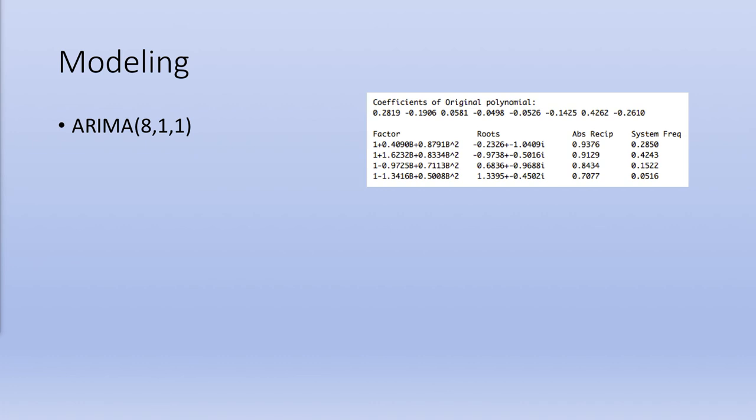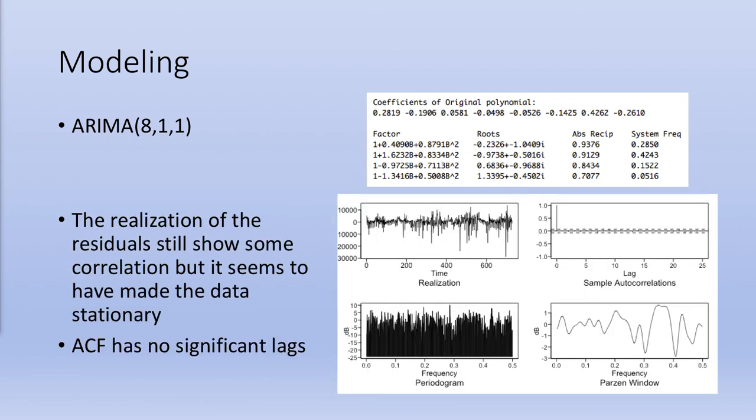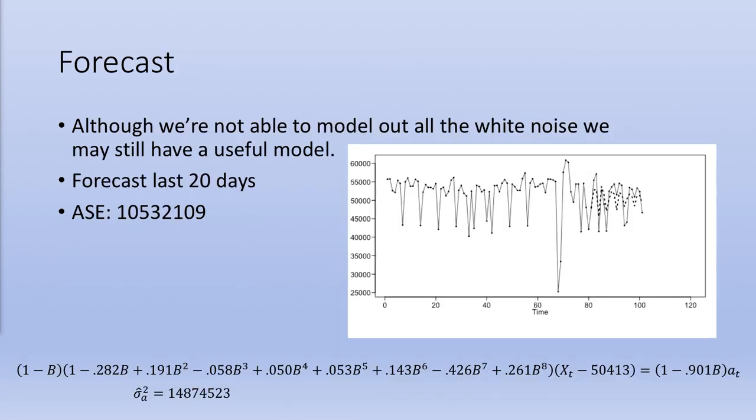Here we see the system frequencies match up much better with what we saw earlier in the spectral density, and the residuals show all lags removed. The realization appears stationary, although there does seem to be some correlation remaining, and it did fail the white noise test using the Ljung-Box test. However, we felt there may still be some usefulness with this model, and here we forecast the last 20 days. The ASE is shown here along with the final model.